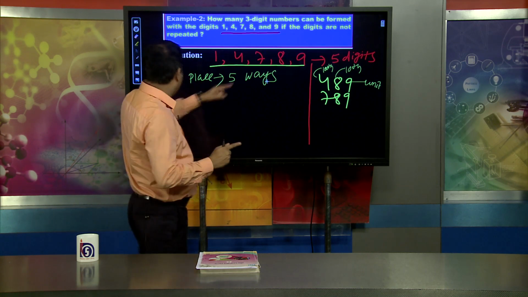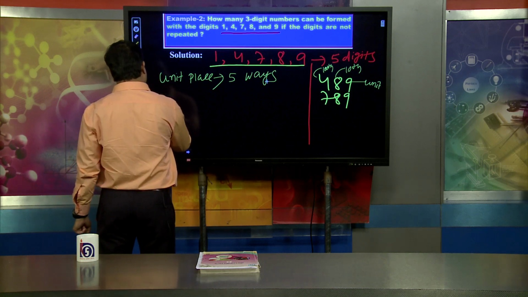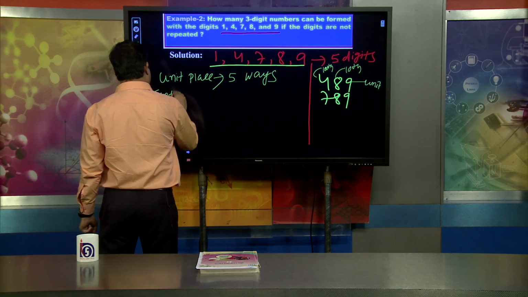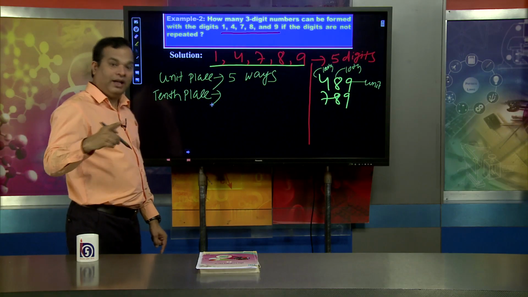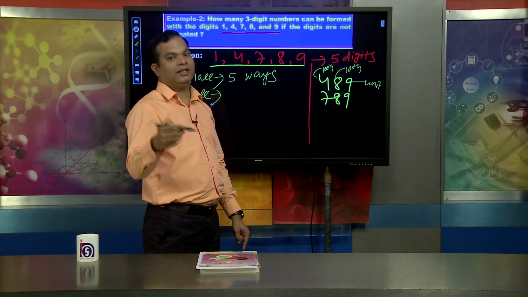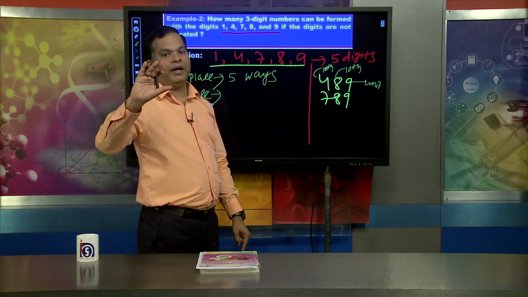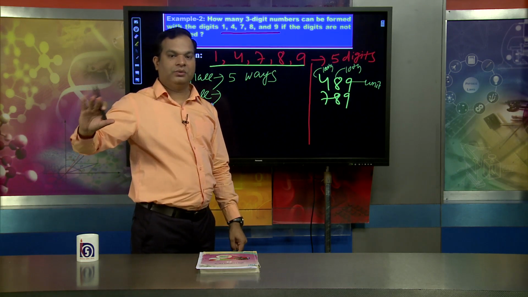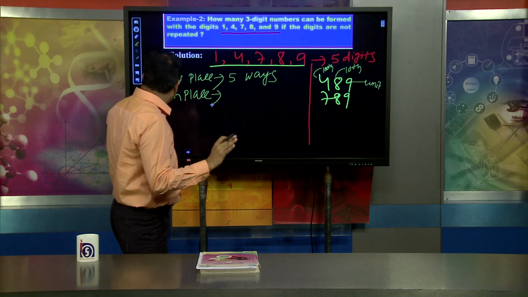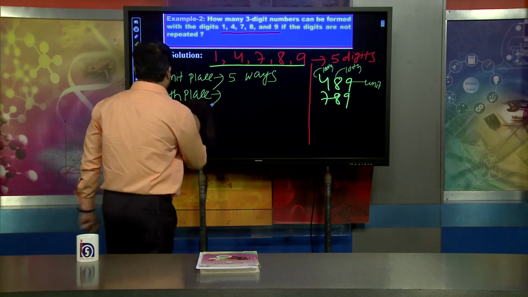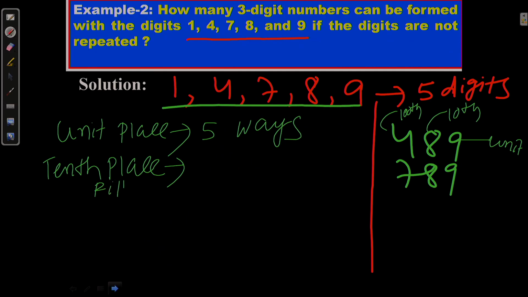Now, when talking about the 10th place, the unit place is already filled up. So out of 5, 1 is filled, and the rest is 4 different ways. So the 10th place can be filled in 4 ways.